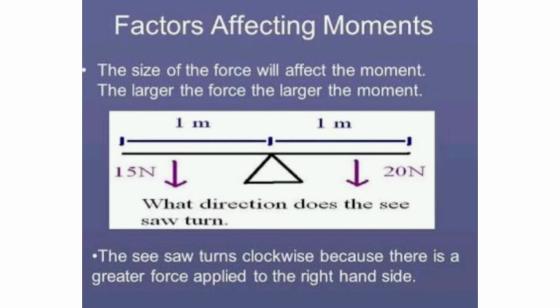Next one is the size of the force will affect the moment. When a larger force is applied on the object, the larger would be the torque of the body. From this picture, right hand side 20 Newton and left hand side 15 Newton. So the seesaw turns clockwise because there is a greater force applied to the right hand side.